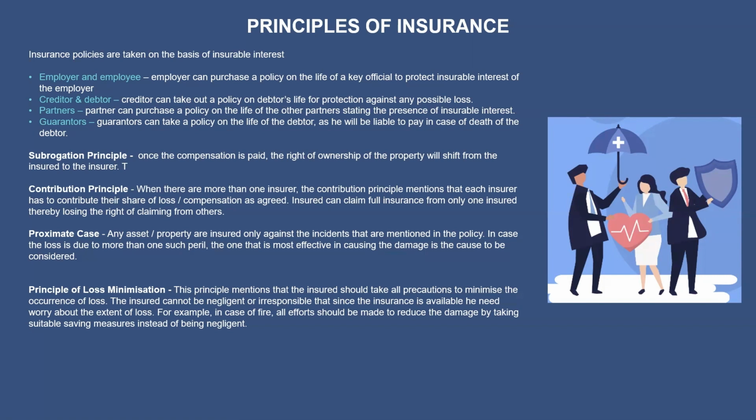Now, who is the party responsible for the damage? Sam is responsible, because he exceeded the speed limit. He is the third party responsible for the damage. Now, this is the example of the subrogation principle.